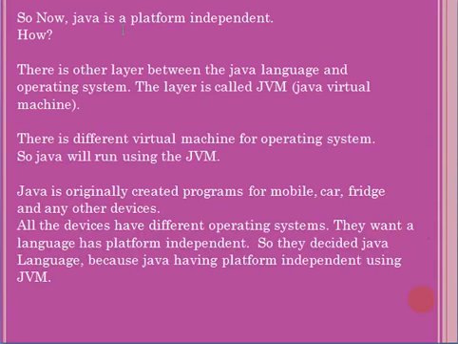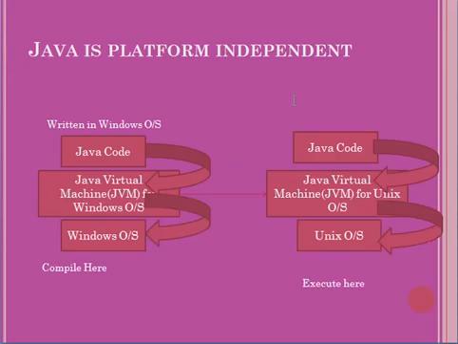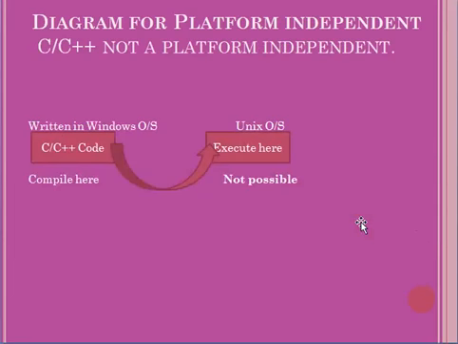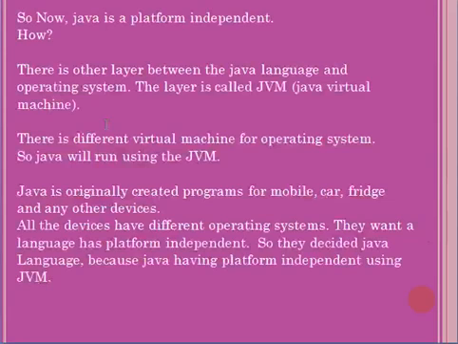So now, Java is platform independent. How? There is another layer between the Java language and the operating system. The layer is called JVM, Java Virtual Machine. In the previous diagram, I explained that between the Java code and the operating system we have a separate layer called JVM. Through this JVM only, we can execute the Java program. So there is a different virtual machine for each operating system, and Java will run using the JVM.